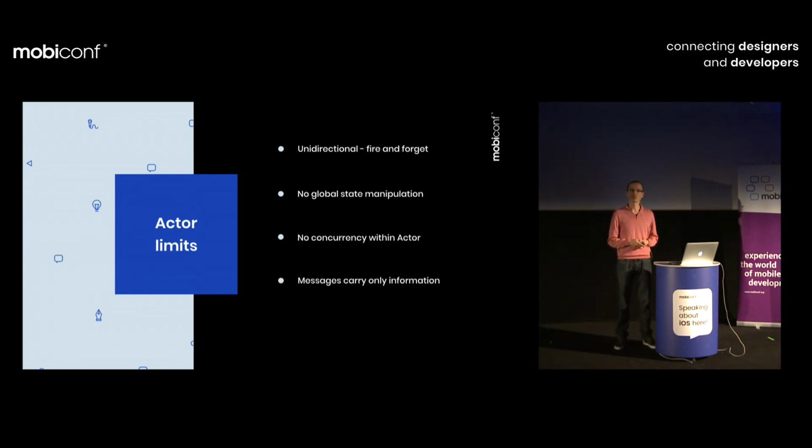Messages are restricted to contain only information. We'll get back to that later. And the last one, maybe not crucial for us as mobile developers, is that the order of messages is nondeterministic. So at least in theory, if you are sending messages A and B to some actor, you have no clue if they will be processed in order. So it could be B and A.